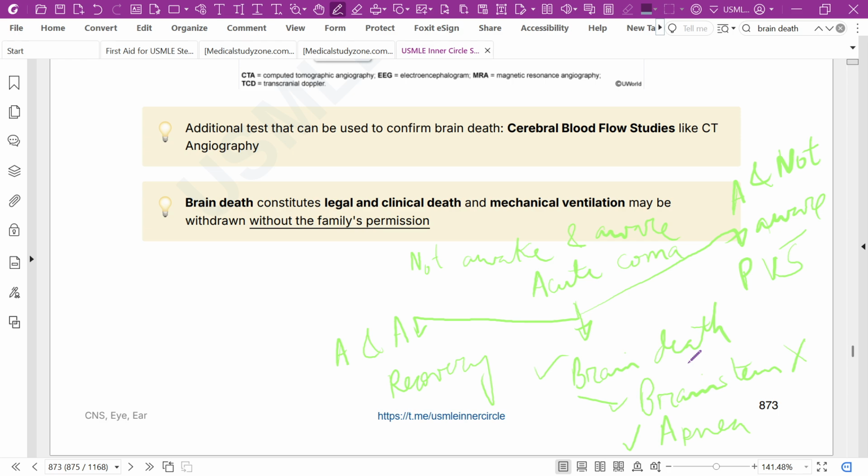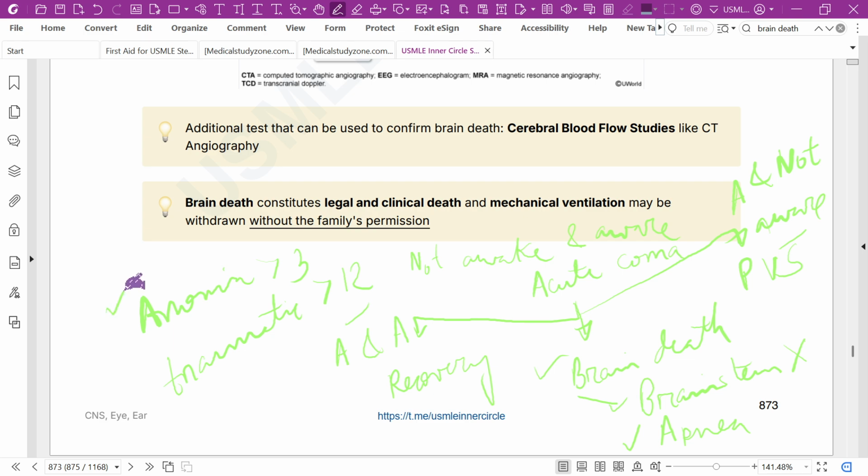In anoxic brain injury, more than 3 months. In traumatic brain injury, more than 12 months, indicating minimal probability of recovery.